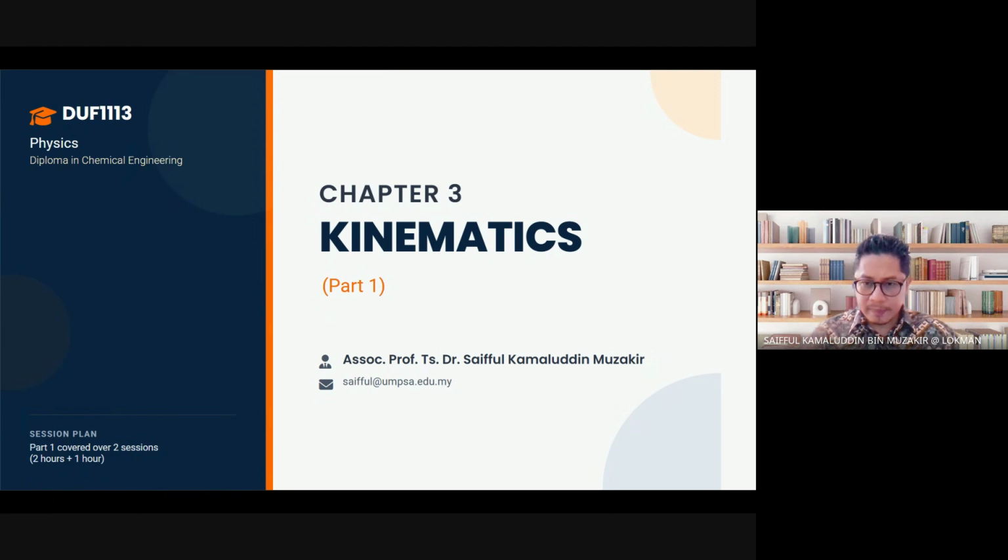Right? It's very simple. We just need 3 important equations only. Simple. 3 important equations only. Okay, now let us see the kinematics. Hold on, where is the slide? Okay.